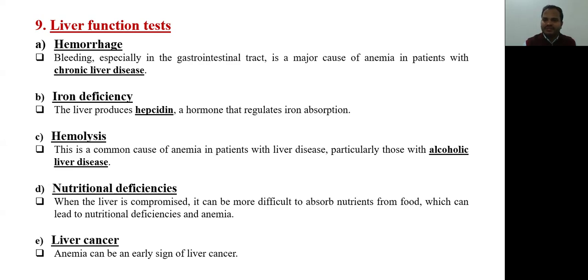So in nutritional deficiencies also, liver function test is very important. And in the last, liver cancer: anemia can be an early sign of liver cancer. So there are a variety of diseases that can lead to the anemia, and these diseases are related to the liver. So each and every patient of the anemia should be evaluated with liver function test.